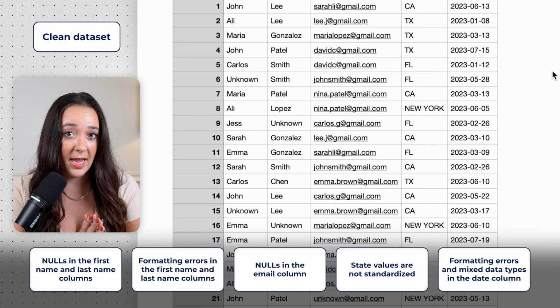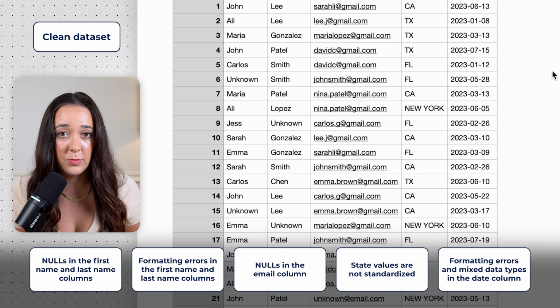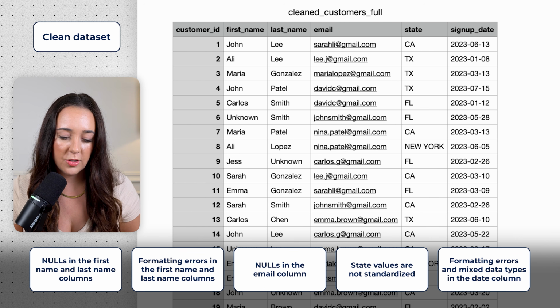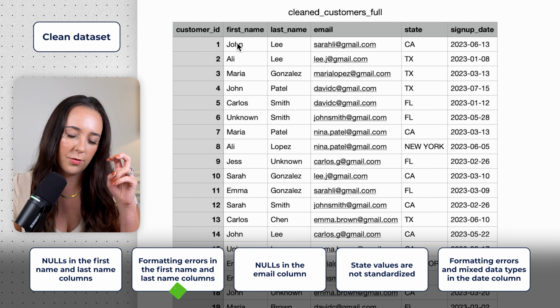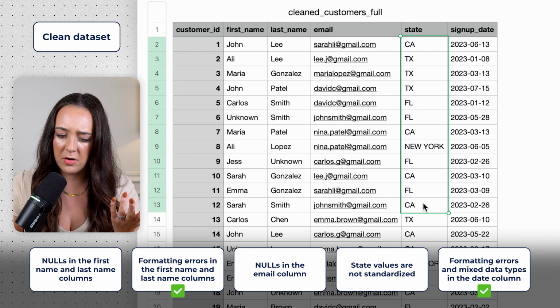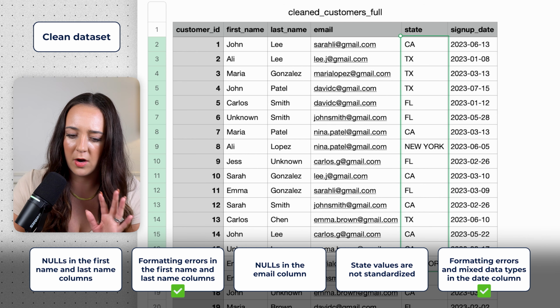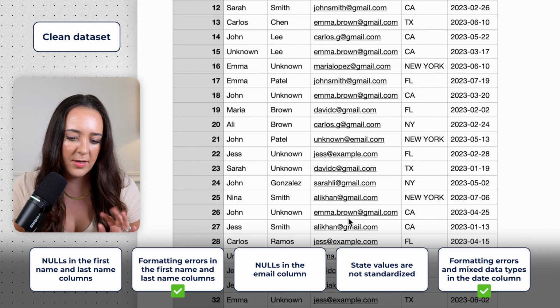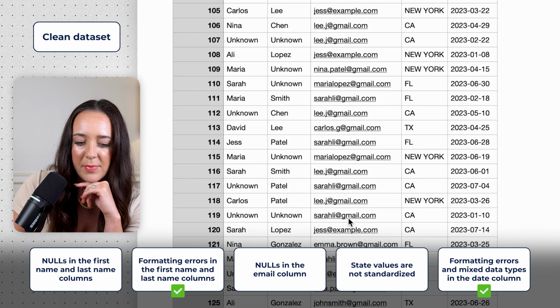And here's the output that AI gave me in about 1 to 2 minutes without me giving any further instructions. At a first glance, this data set actually looks really good. We don't have the weird quotes around all the names or around the dates. The state codes look fairly standardized for the most part, a little less messy, less variation in the values. And then all the emails are here, but I do see some potential errors.